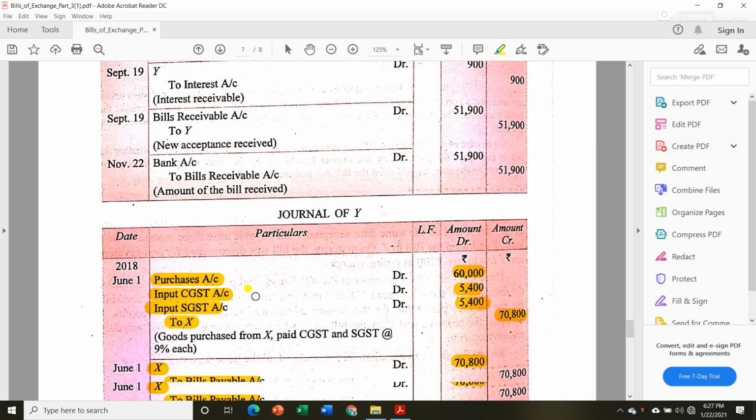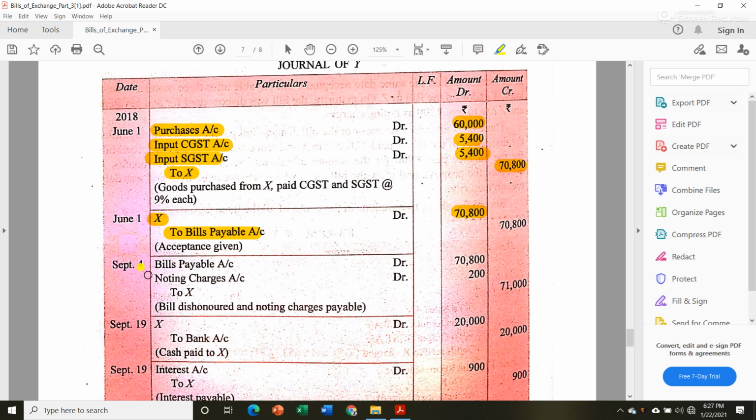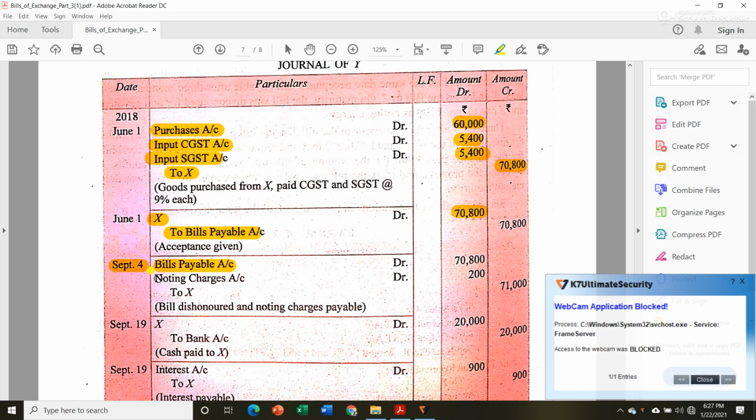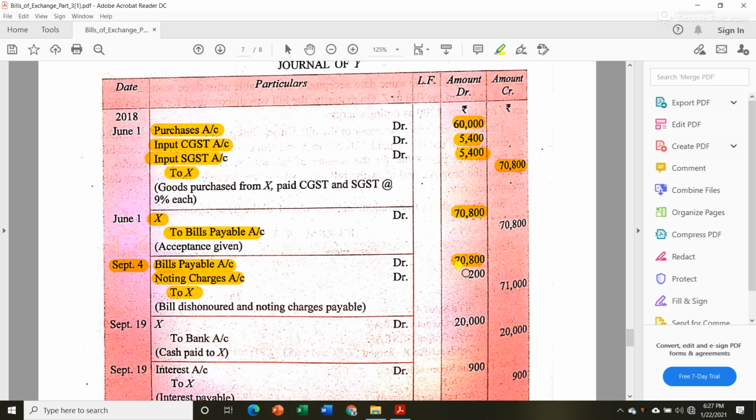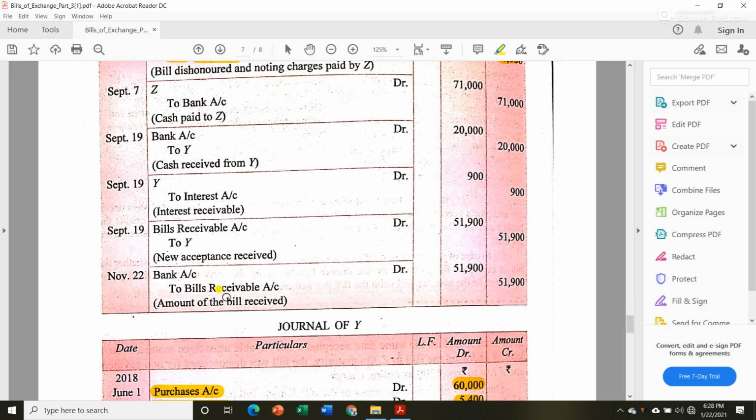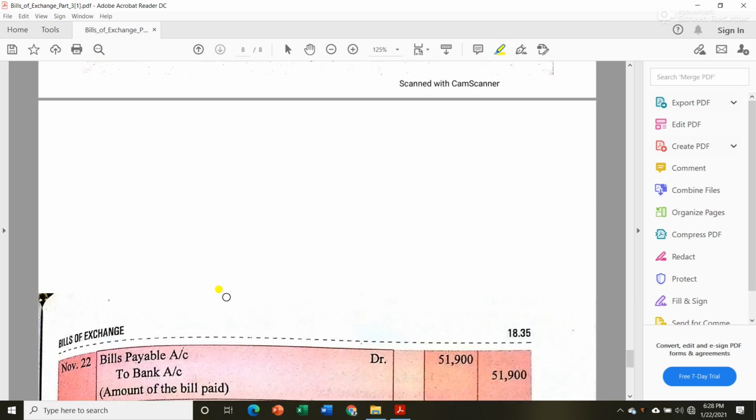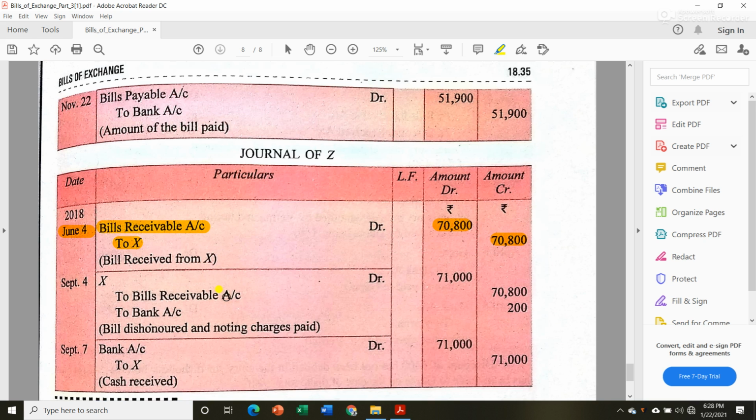Then in the book of Y, the entry will be the same for dishonor all the time, no matter what the case is. Remember that. September 4, bills payable account debit, noting charges account debit to X. Bills payable was 70,800, then noting charges 200, and altogether Y now has to pay 71,000 to X. Then let us see the book of Z. Sorry, I forgot that there was Mr. Z also.